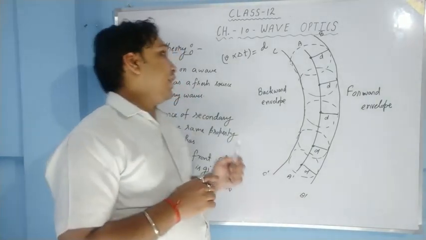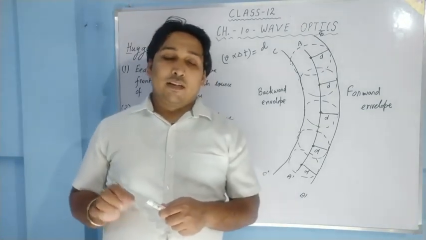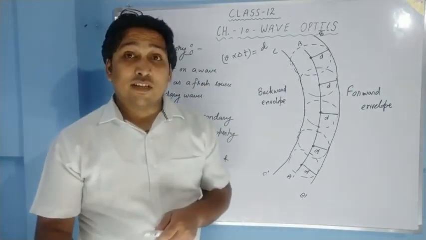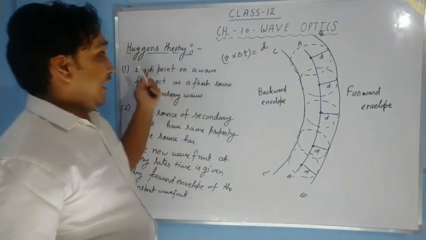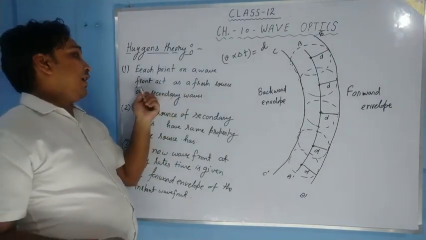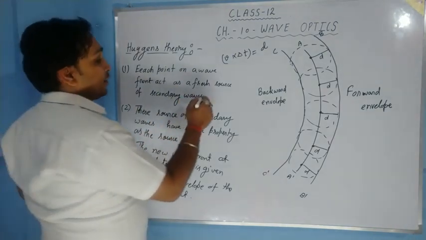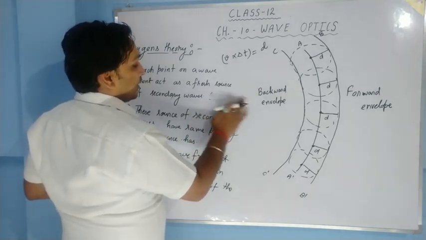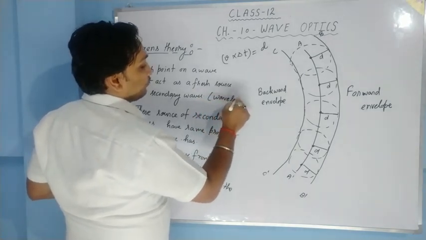Then after we have studied Huygens theory. Huygens theory says that each point on a wavefront acts as a new source of light or fresh source of wave, which are called secondary waves, and these secondary waves add up to give new wavefront at any later time. This Huygens principle is based on 3 assumptions. First assumption is each point on a wavefront acts as a fresh source of secondary waves. Secondary waves are also called wavelets. Another name is the wavelets.